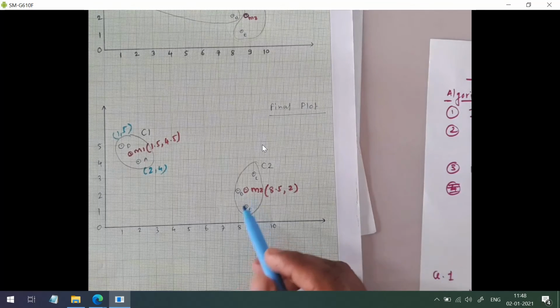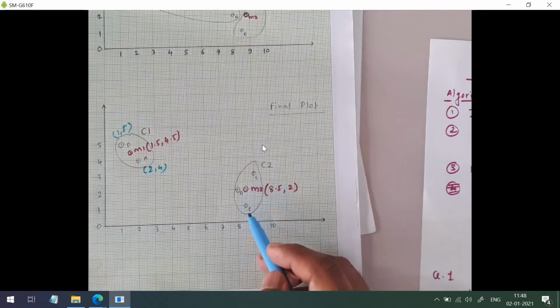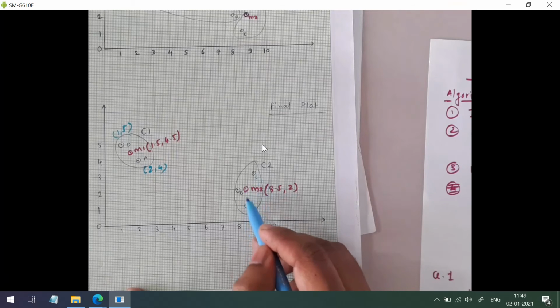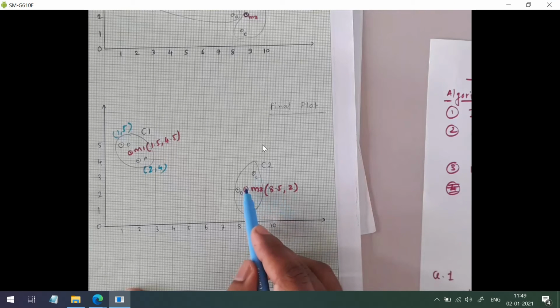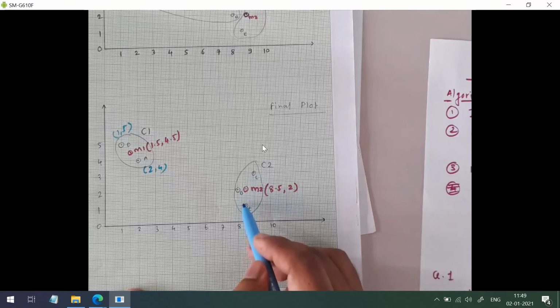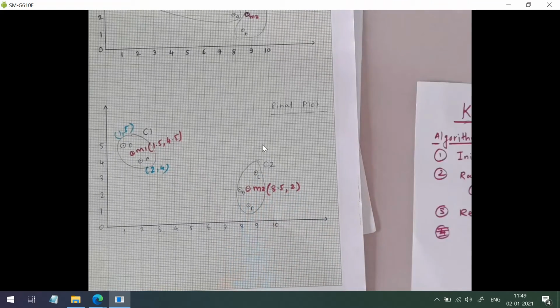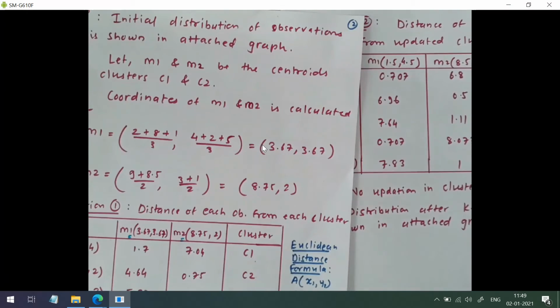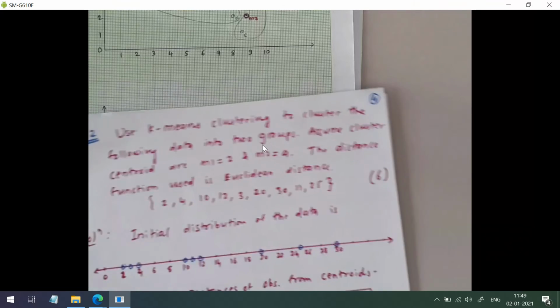And here in cluster 2 we have BCE. For the x coordinate the value is 8.5, so it will be in between these 3 points, and the y coordinate is 2. Okay, so it was a very easy question. It was for 6 marks and the answer is just 1.5 pages. Okay, so we go for the second problem.